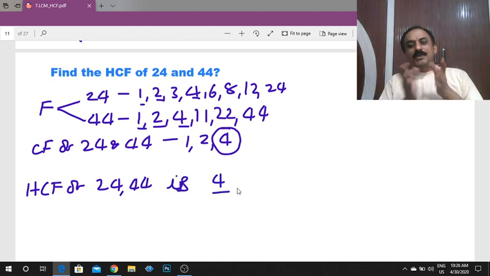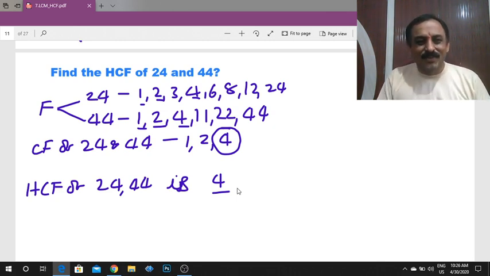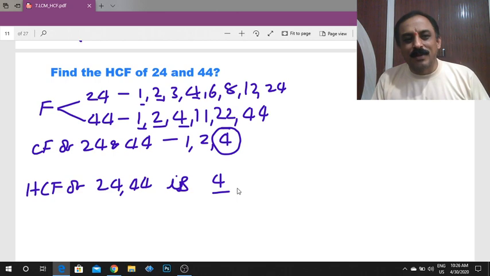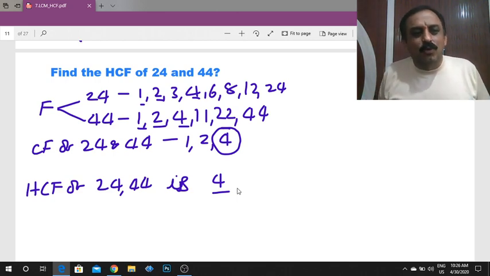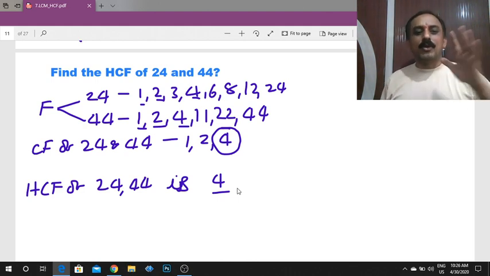But a small request for each and every person, please don't follow this method. Because 24 and 44 are small numbers, you can write the factors. For example, find the HCF of 824 and 964. Can you write all the factors? We can, but that will take more time. So don't follow this method.